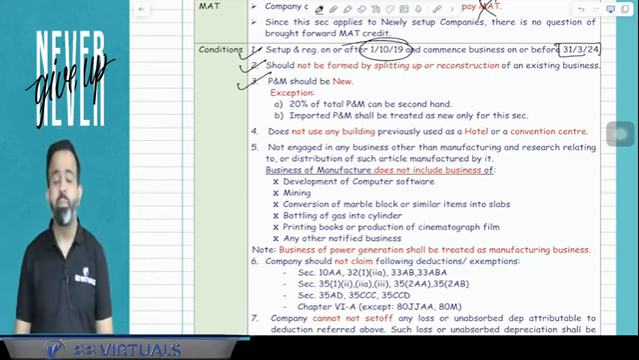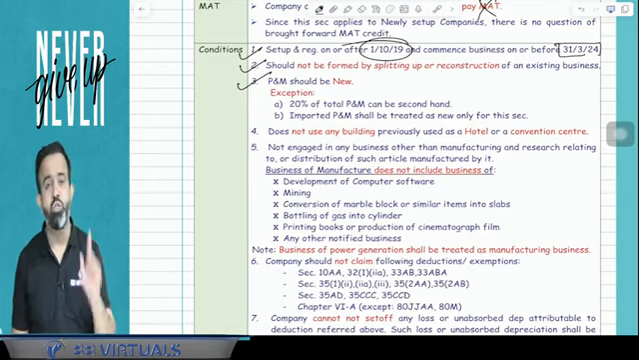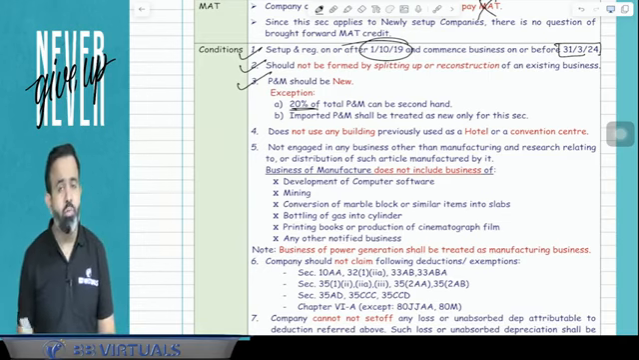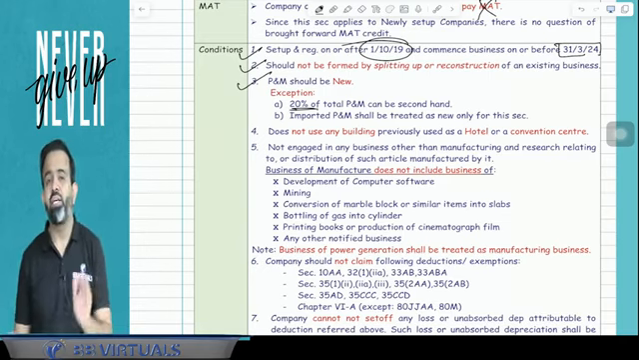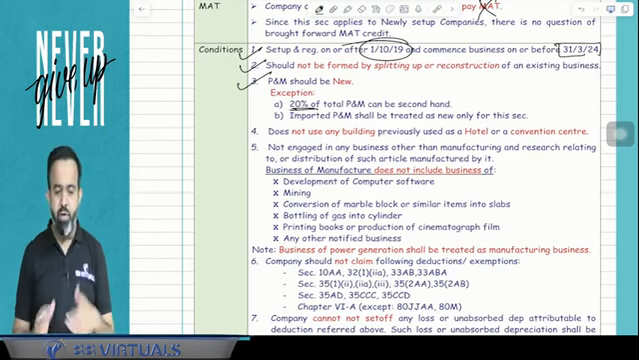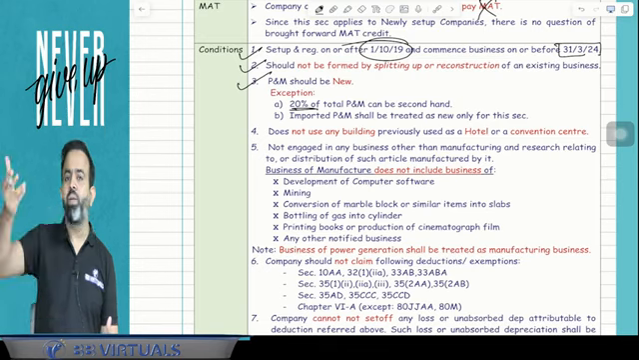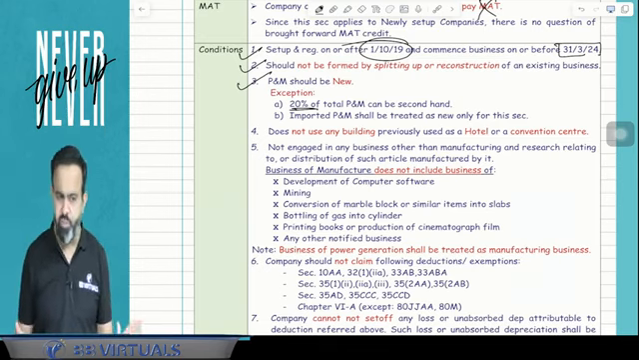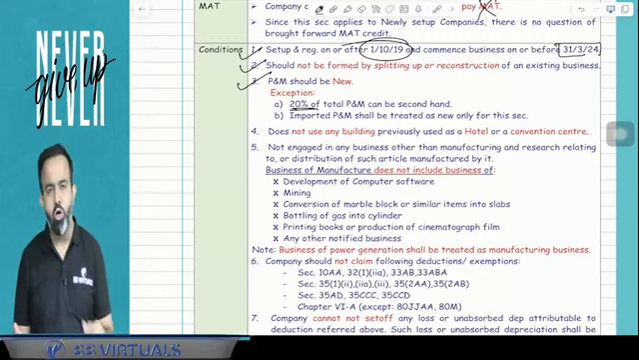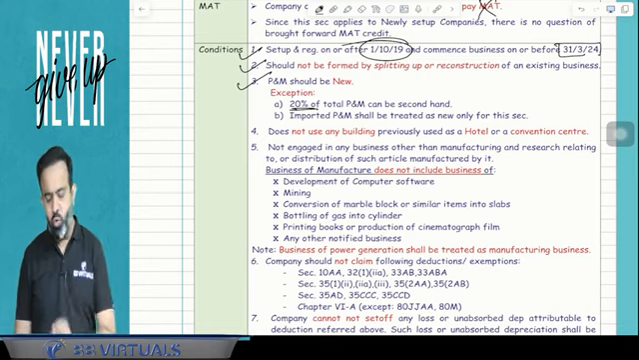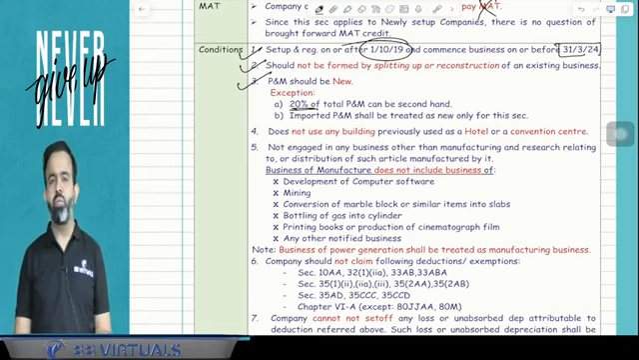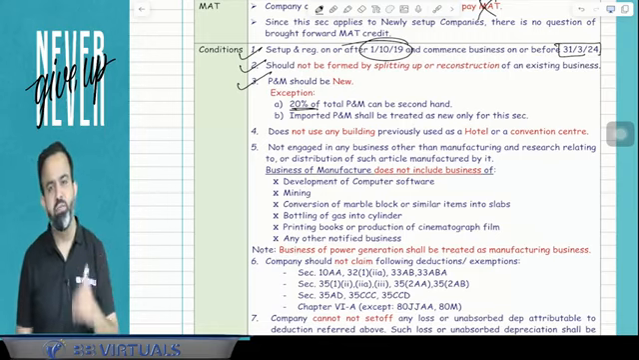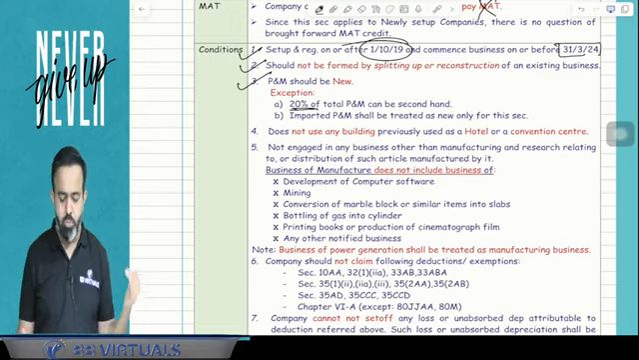Third condition, whatever plant and machinery is required for that business should be new. But there are two exceptional cases. One is out of the total plant and machinery, 20% can be second hand. And one more point, any imported plant and machinery, even if it is second hand, will be treated as new only for the purpose of this section. So what the third condition says is that all plant and machinery should be new. But there are two exceptional cases. One is that out of the total plant and machinery, 20% can be second hand. And second is that imported plant and machinery will be treated as new only for the purpose of this section.